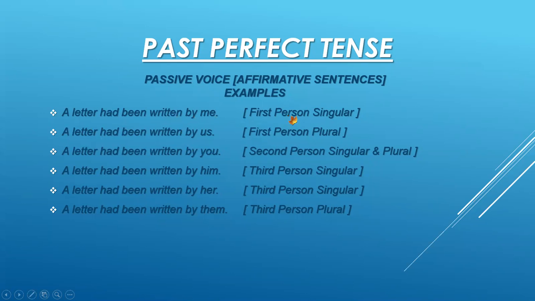These are the examples for first person singular and plural. Third one is a letter had been written by you. That is the example for second person singular and plural. A letter had been written by him. A letter had been written by her. These are the two examples for third person singular. A letter had been written by them. This is the example for third person plural.